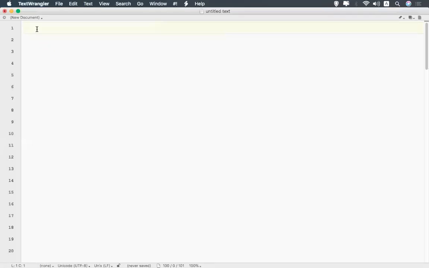So we'll talk about, first, the definition of web service. In the second point, we'll discuss the key features of web service.